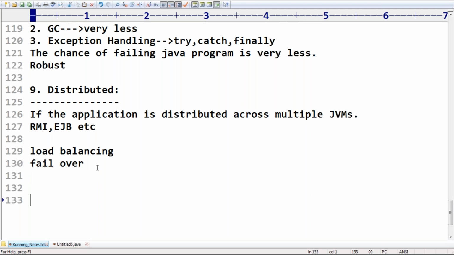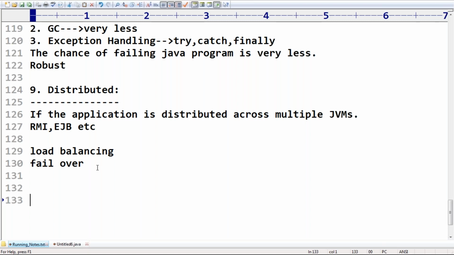Any doubt up to this? Please confirm, all the things are very clear for you, right? Is load balancing related to JVM? No. Load balancing is related to a load balancer, a distributed component we require to use. Especially in servers, we will have this type of terminology.